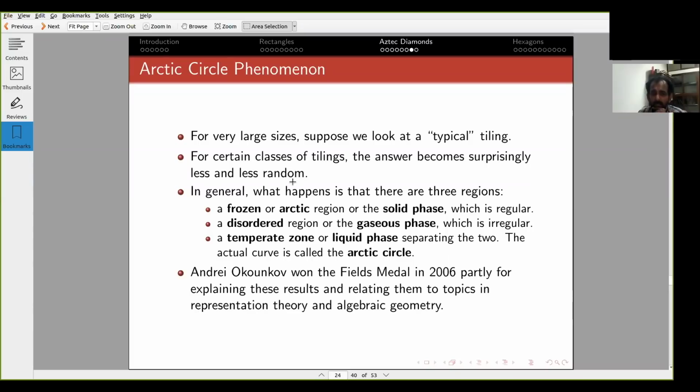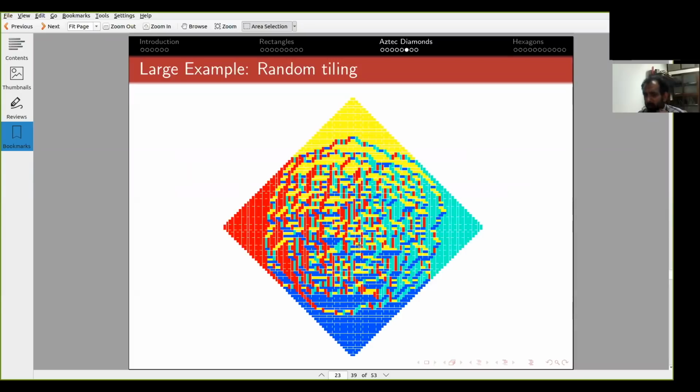So what happens in general is there are three regions or three phases, and you can see this here. There are two kinds of analogies people make. One is with the three states of matter for water. There is the frozen region outside, which is called the ice region.